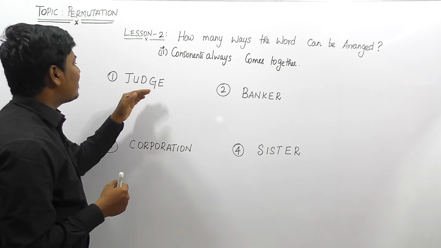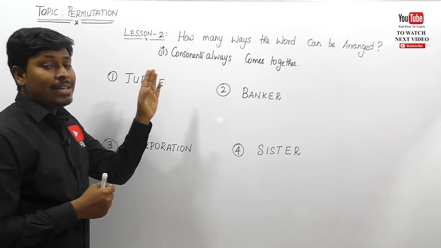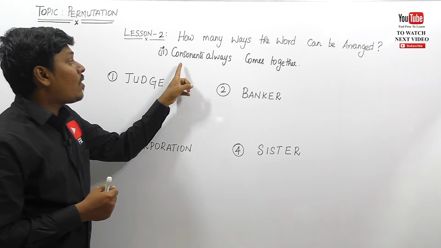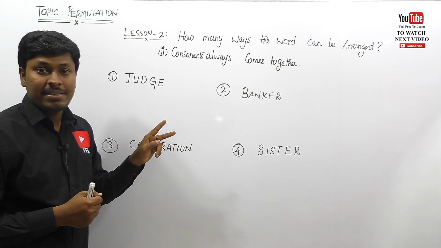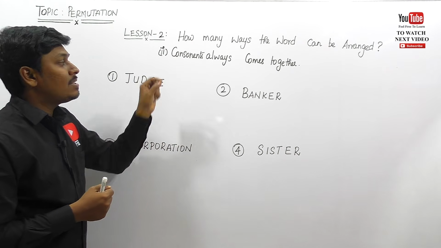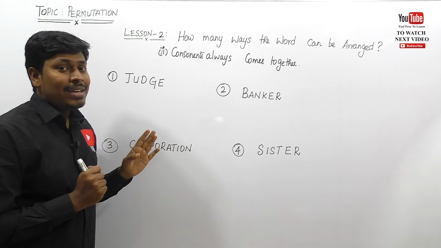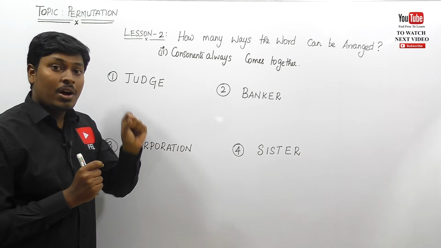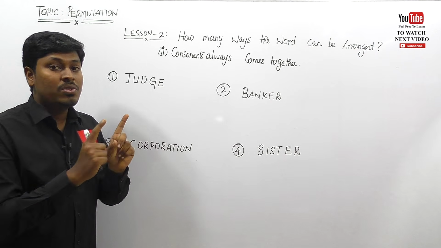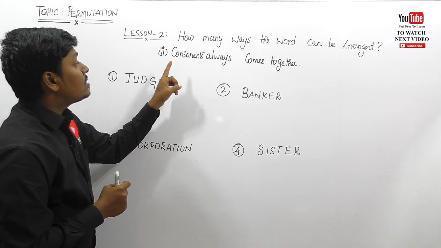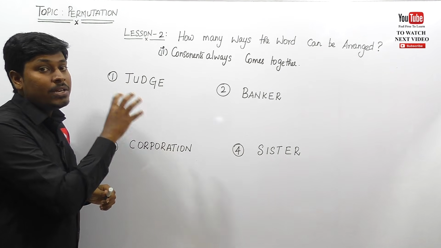Friends, assume that they have given the words judge, banker, corporation and sister, and they are asking in how many ways the word can be arranged so that the consonants should always come together. In the previous case the vowels always come together, but in this case consonants always come together. Listen carefully. In the previous case, what is our initial step? First of all, we saw how many vowels are there in the given question, because the concept was vowels should always come together. But here the concept is consonants always come together. So in the given question, just see how many consonants are there.